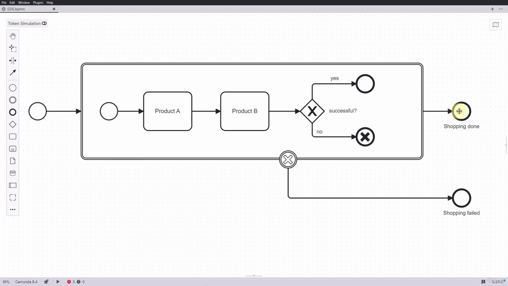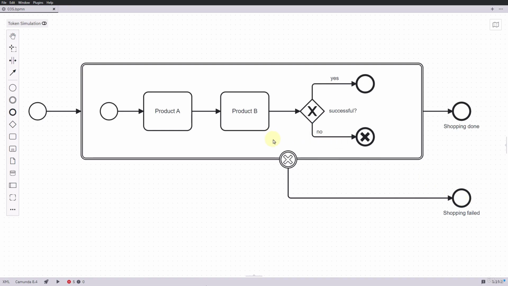Second, the cancelled transaction. If a cancel end event is reached during the execution of the transaction subprocess, all executions within the transaction are terminated and removed, and a single execution remains, which is set to the cancel boundary event. This triggers compensation. Once the compensation is completed, the subprocess is exited by following the outgoing sequence flow of the cancel boundary event. We have just mentioned compensation. What exactly is it?